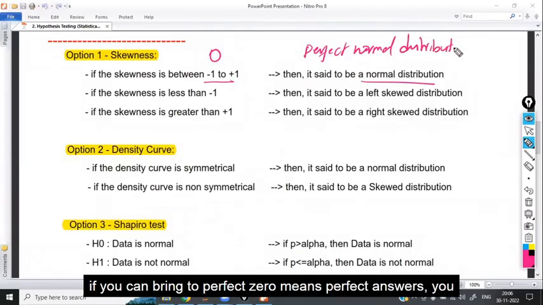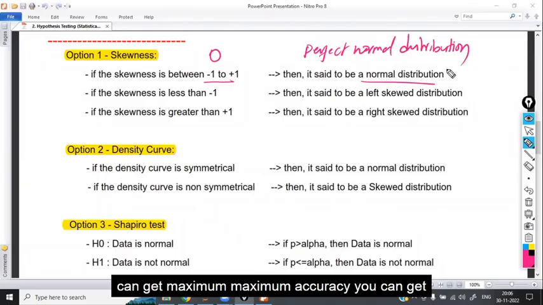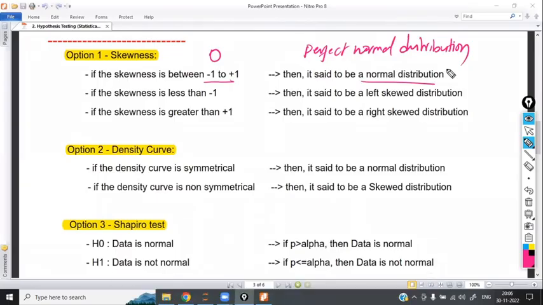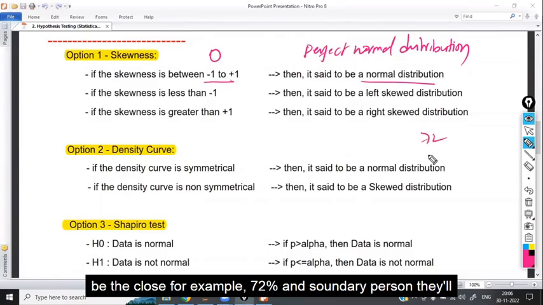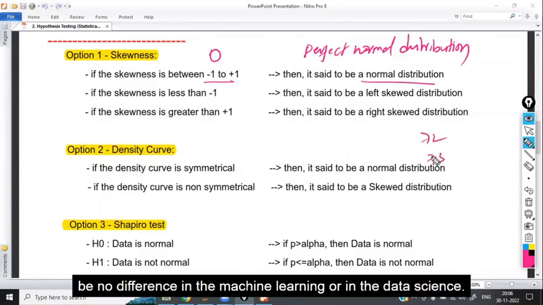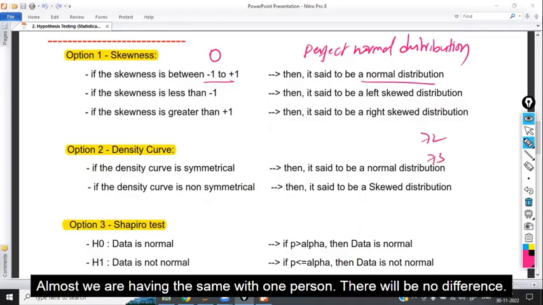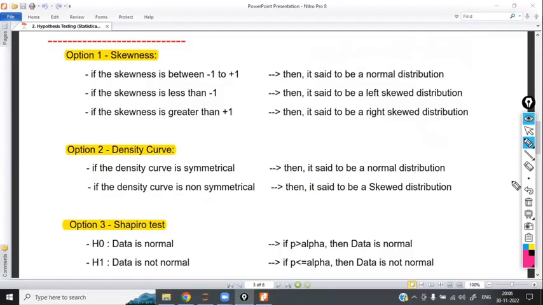If you can bring it to perfect 0, you can get perfect answers, maximum accuracy. If you try with -1 to +1 also, the results will be almost close. For example, 72% and 73%, there will be no difference in machine learning or data science. Almost the same. With 1%, there will be no difference.